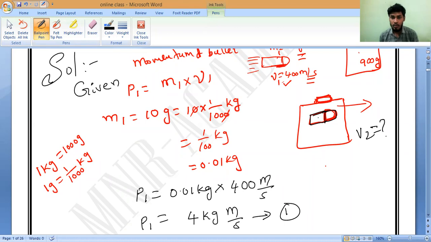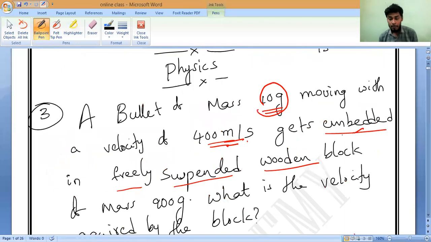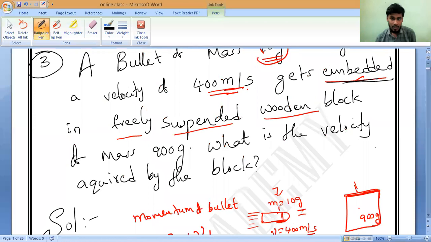Now mass, you tell me, mass equals how much? This is 10 grams and this is 900 grams. Total mass equals how much? 10 grams plus 900 grams, which is equal to 910 grams. Correct or not? The bullet mass is also included because the bullet is stuck inside. It did not come outside. It is embedded. Embedded means it is stuck inside. Do you understand?